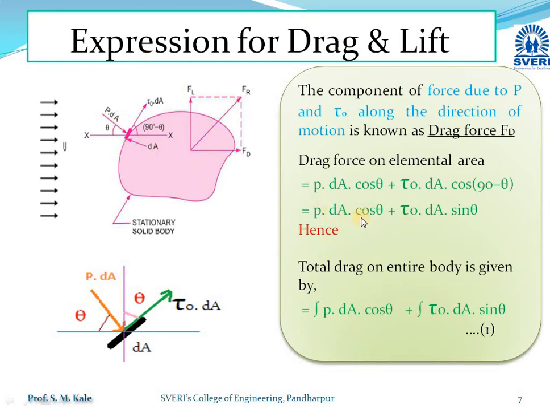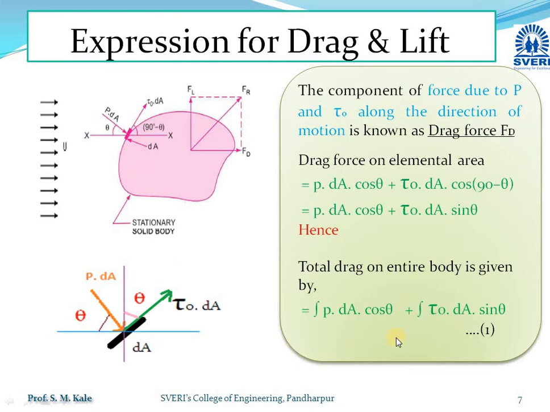So this was the drag force acting on a single elemental area, and as that arbitrary body consists of a number of such small elemental areas, the drag force on the entire body will be given by taking the integration, or the summation, of all the components of pressure and shear force acting on all those small elemental areas.